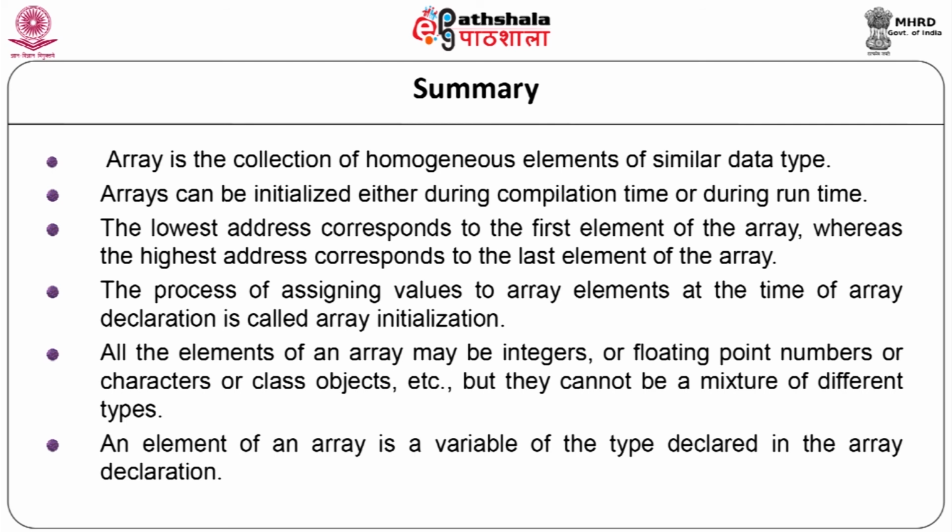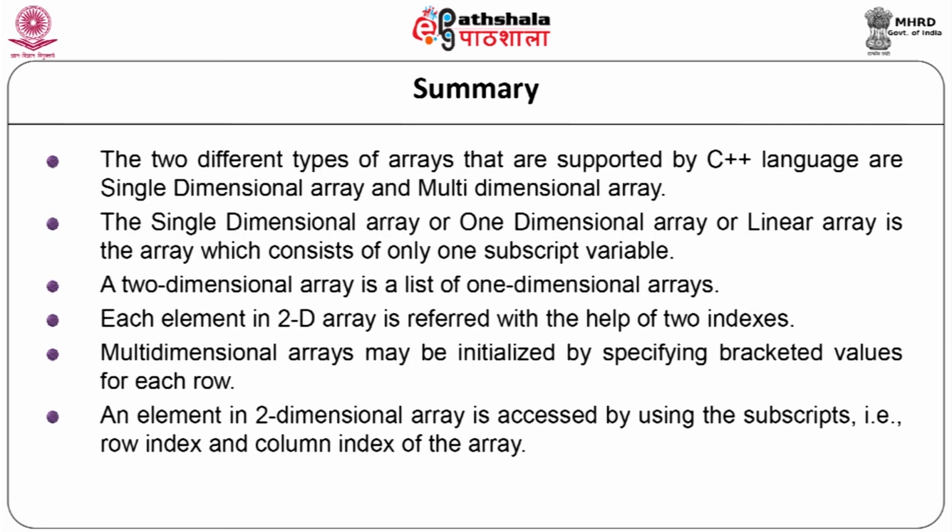The two different types of arrays that are supported by C++ language are single dimensional array and multi-dimensional array. The single dimensional array or one dimensional array or linear array is the array which consists of only one subscript variable. A two dimensional array is a list of one dimensional arrays. Each element in a 2D array is referred to with the help of two indexes. Multidimensional arrays may be initialized by specifying bracketed values for each row. An element in a two-dimensional array is accessed by using the subscript, that is, the row index and column index of the array. An array name is a constant pointer to the first element of the array.